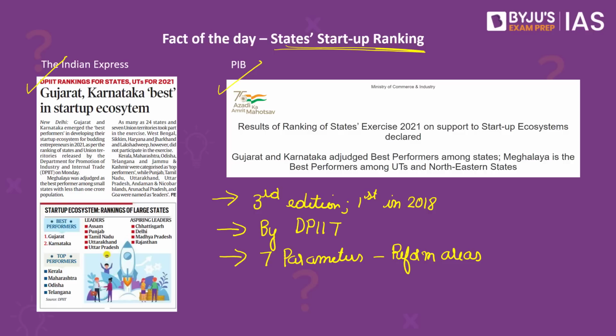In the third edition, a total of 31 states and union territories took part in the ranking process. This included 24 states and 7 union territories. Notably, states such as West Bengal, Sikkim, Haryana, and Jharkhand, and the Union Territory of Lakshadweep did not participate in the exercise. Among these states, Gujarat and Karnataka were ranked as the best performers among the bigger states, while Meghalaya was adjudged as the best performer among small states with less than 1 crore population.